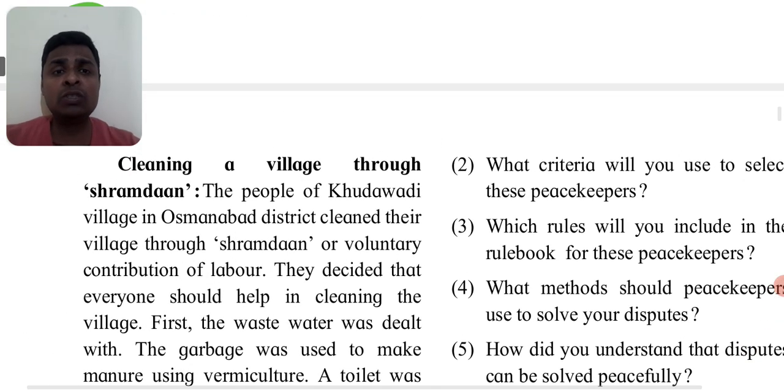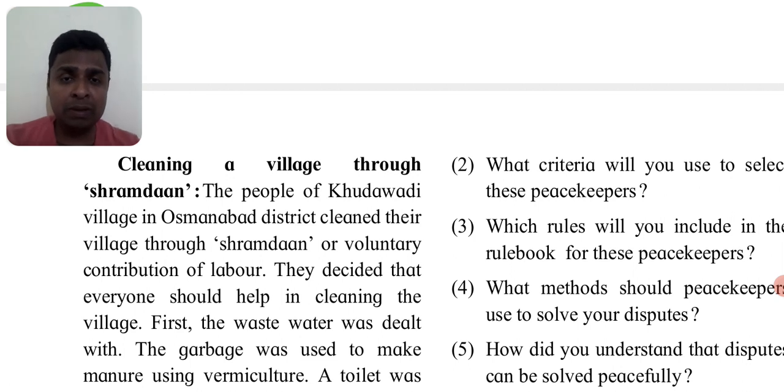Now, cleaning a village through Shramdan. So people in the world, if they work somewhere, they need some compensation. They need money. So if I work for you, I require some money from you. Then only I'll work. Why should I give my work for free? But government and people here are asking for doing work for free. That is Shramdan. So people of Kutwadi village, Osmanabad district, clean the village through Shramdan.